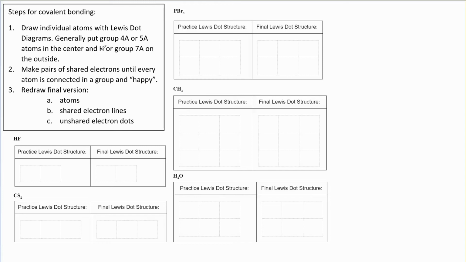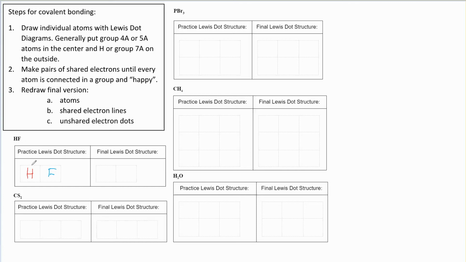So notice I didn't write really group 1A here, I just wrote hydrogen. That's because hydrogen is the only nonmetal in group 1, so I just wrote hydrogen there. Okay, so we do have a hydrogen, so it's going to be on the outside. And we have a halogen, and that's pretty much it. So we're just going to put them next to each other, and then we need to draw the Lewis dot diagrams around them.